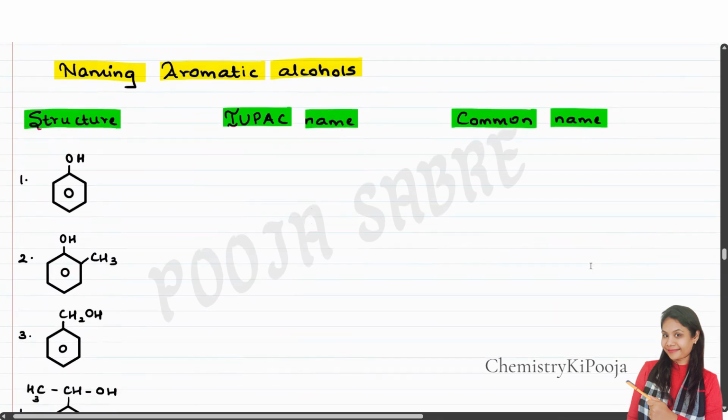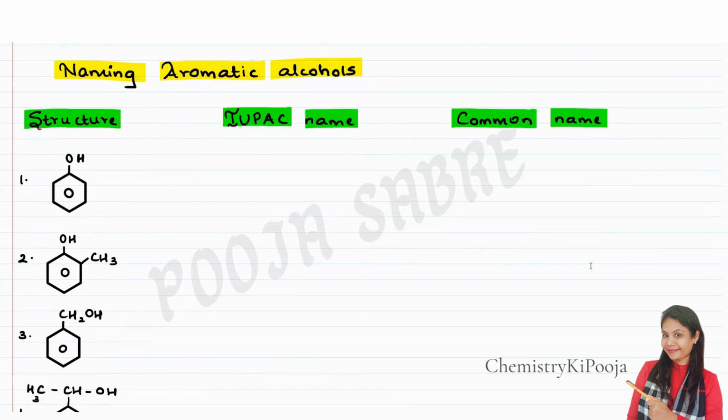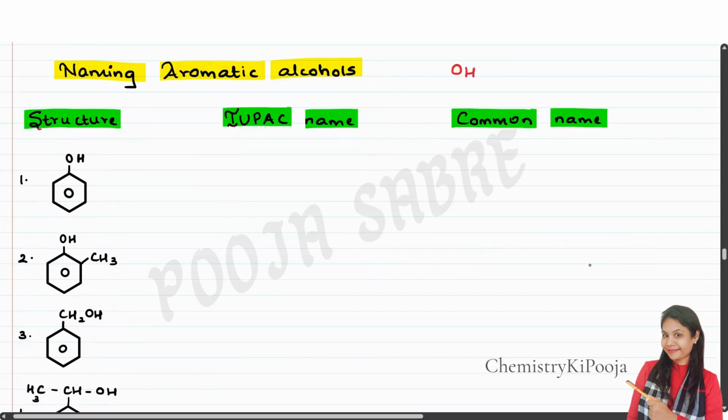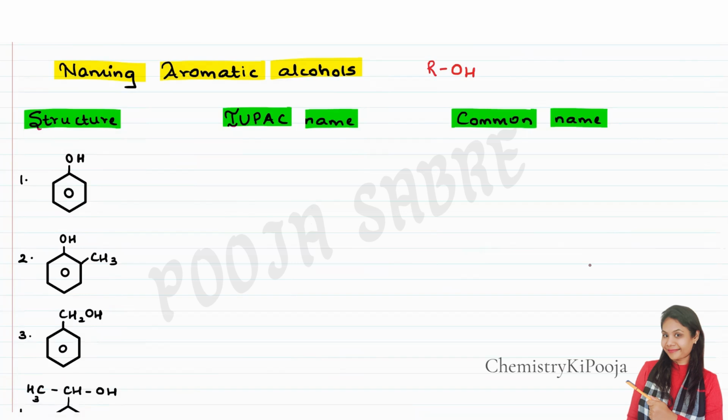Now, basically, alcohols are nothing but compounds which contain an OH group, a hydroxy group, right? In aliphatic alcohols, the OH group is attached to an R group. Whereas in aromatic alcohols, again there is an OH group, but it is present on the aryl group, and the aryl group is nothing but the benzene ring.